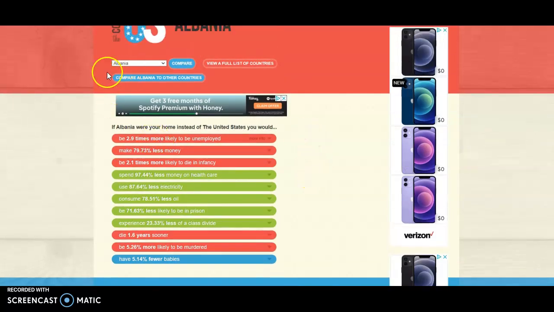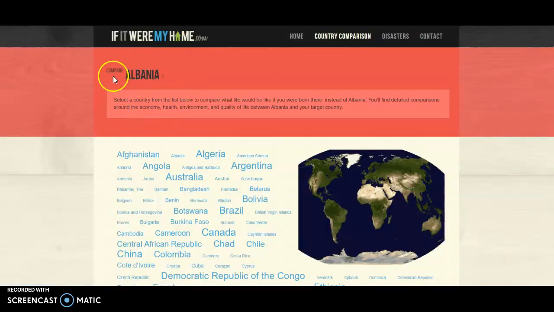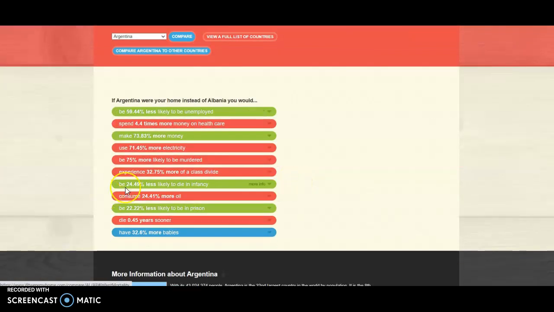If you look up here, it says compare Albania to other countries, so I can click on this right here, and now I'm going to compare Albania to some other place. So let's say Argentina, just for fun. And so this would be Albania to Argentina. We're not doing that. We're looking at Albania versus the United States, or whatever country you choose versus the United States. But if you're interested in one country as opposed to another that's not the United States, that's how you do it.